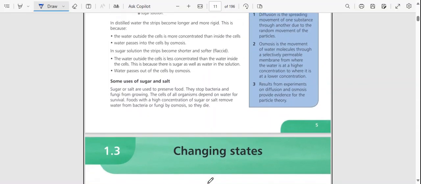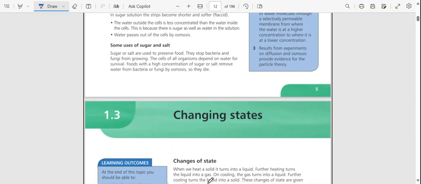In sugar solution, the strips become shorter and softer, or flaccid. The water outside the cell is less concentrated than the water inside the cells. This is because there is sugar as well as water in solution. Water passes out of the cells by osmosis.